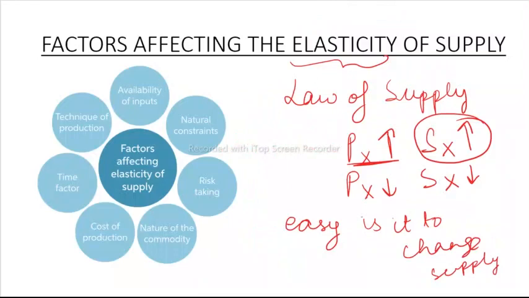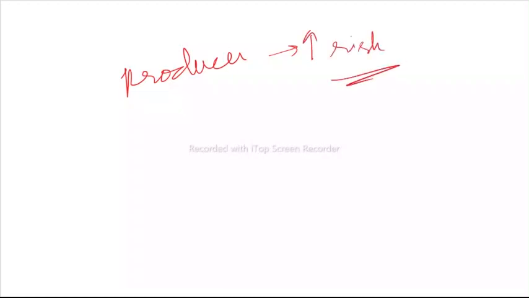Next, let's see what's the next factor. The next factor is risk taking. If the producer has a high risk appetite, if he is willing to take risk, then supply can easily increase. Why?